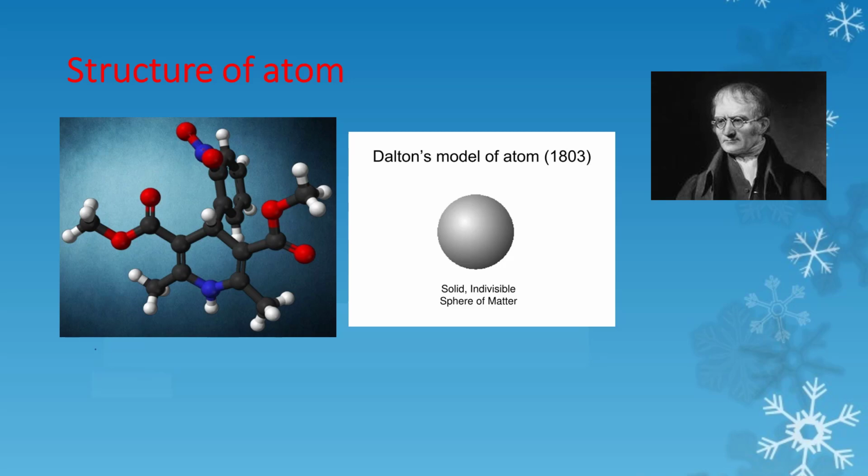It says that matter is made up of atoms. Atoms are invisible and indestructible. Atom is like a hard, solid sphere. So it was compared to a billiard ball. The name of Dalton's model was given as billiard ball model.